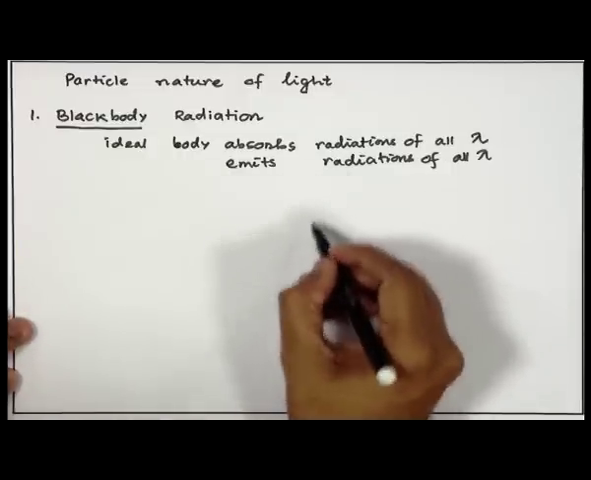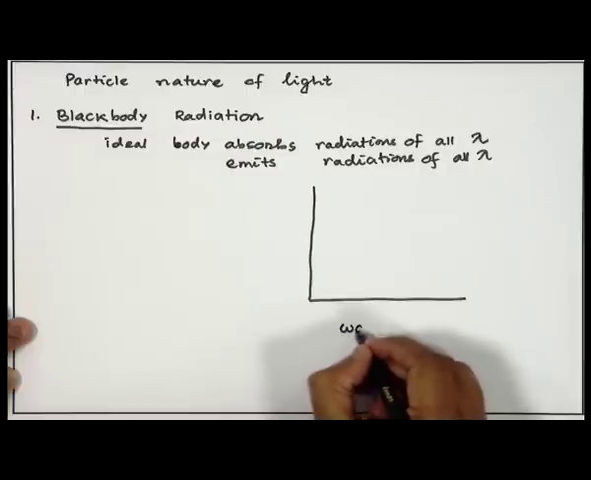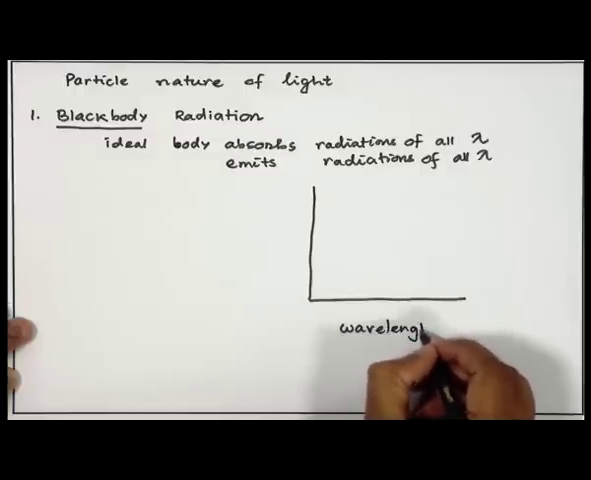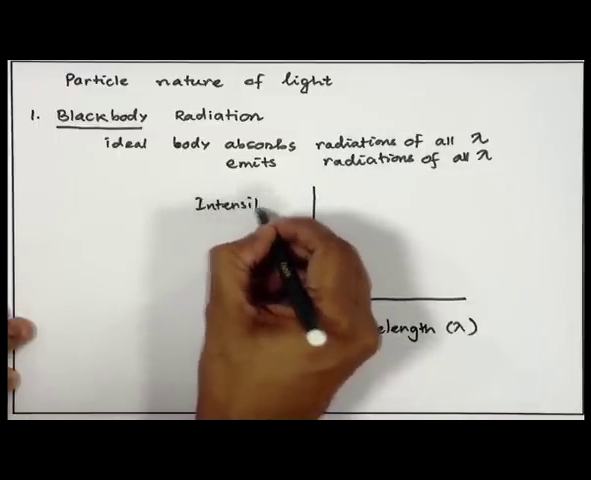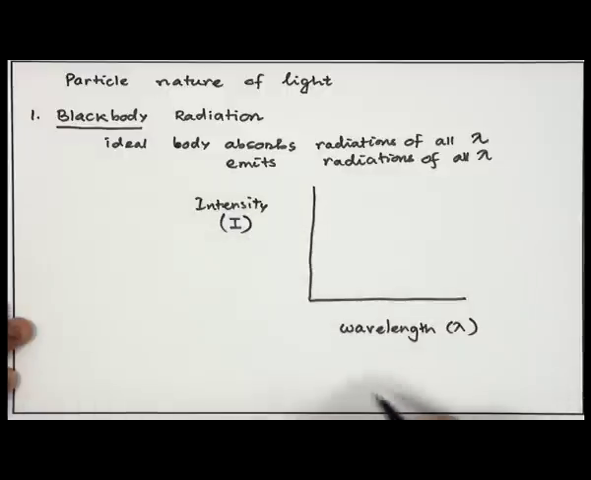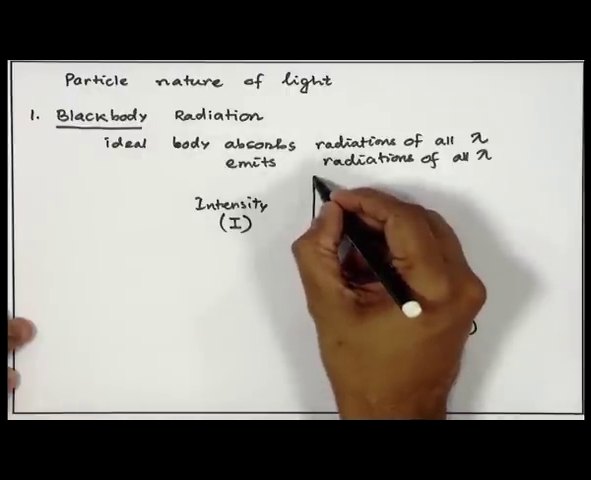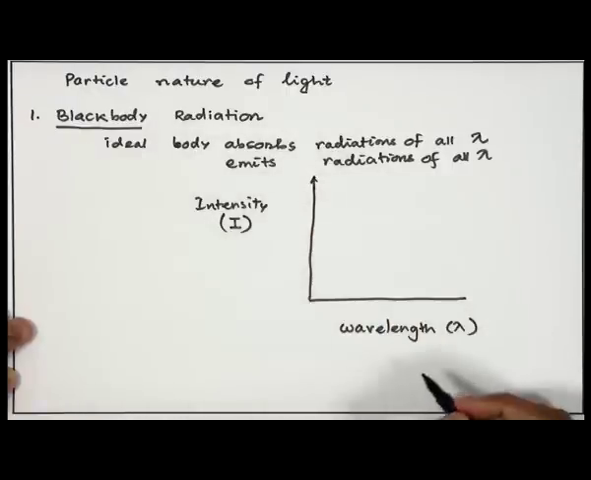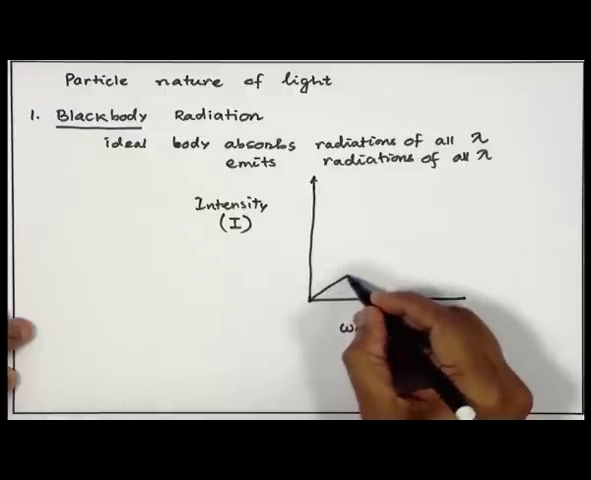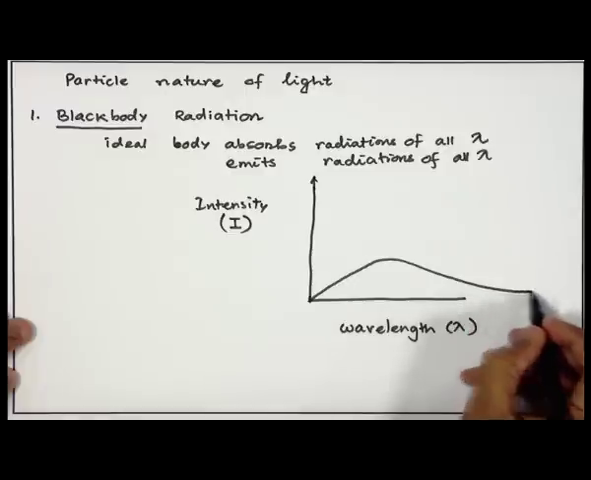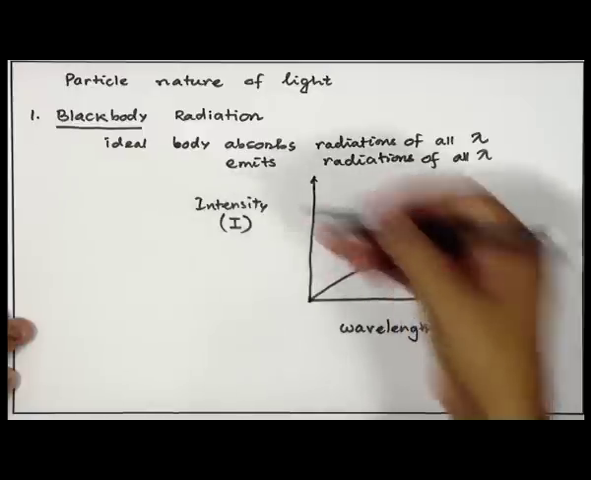So, let us draw a plot. On my x axis I am drawing wavelength lambda, and on the y axis I am drawing intensity, call that I. Which wavelength has how much intensity? That is the color of the radiation that we will see. When one does this experiment, one sees that a plot like this appears. What does this plot say? This is an intensity versus wavelength plot.